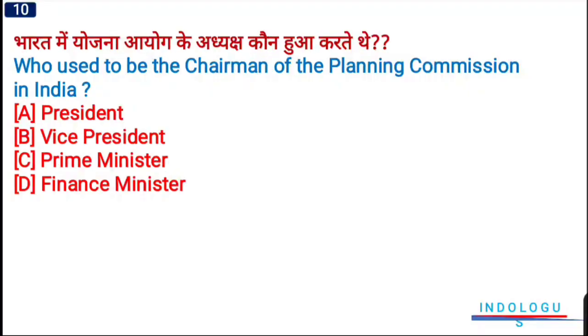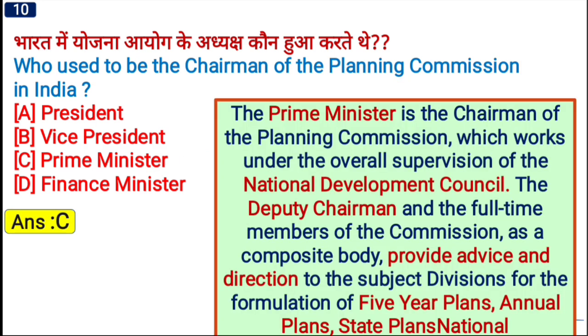of Finance. Next question. Who used to be the chairman of the Planning Commission of India? Right answer will be option number C. यानी कि the Prime Minister of India used to be the chairman of the Planning Commission. So option number C will be the right answer. The Prime Minister used to be the chairman of the Planning Commission, which works under the overall supervision of the National Development Council के supervision में काम करती थी.